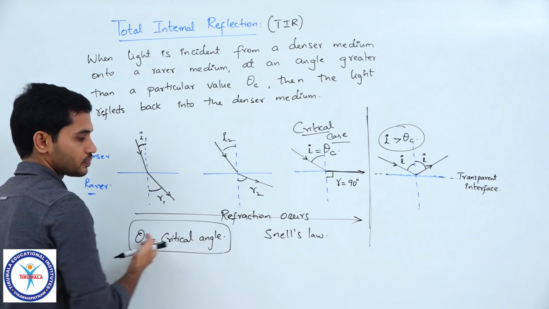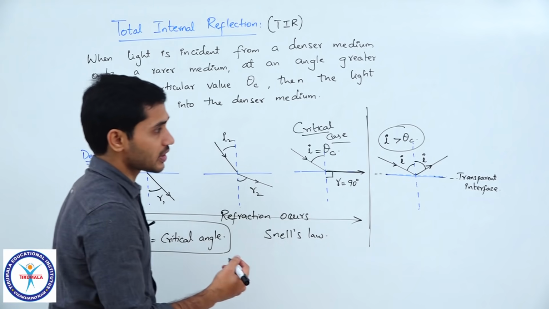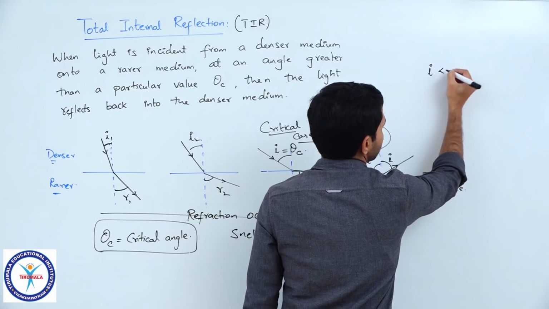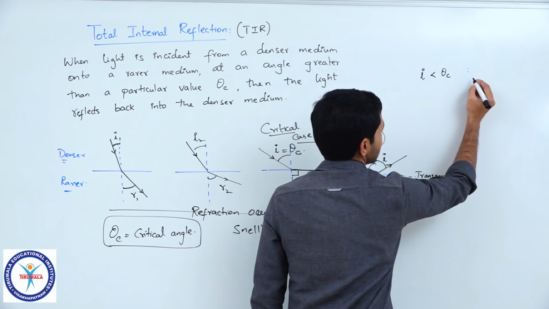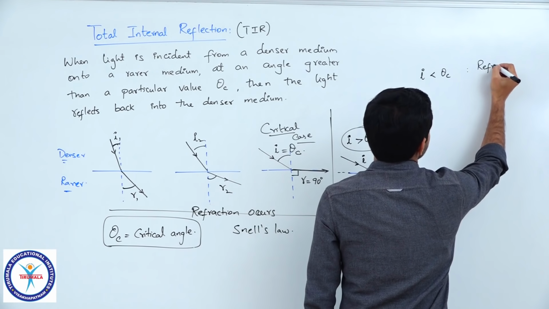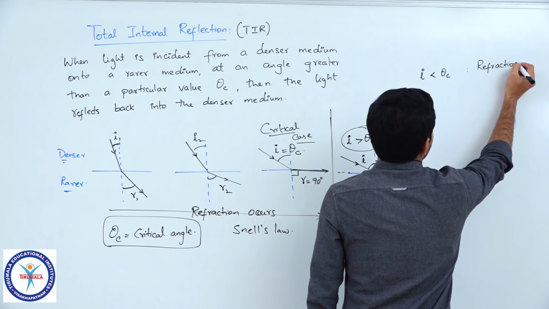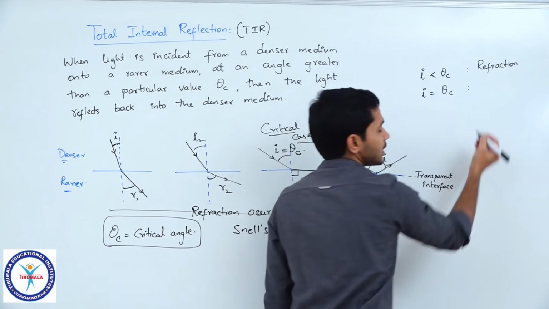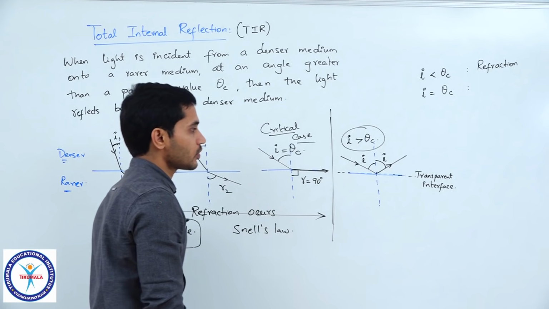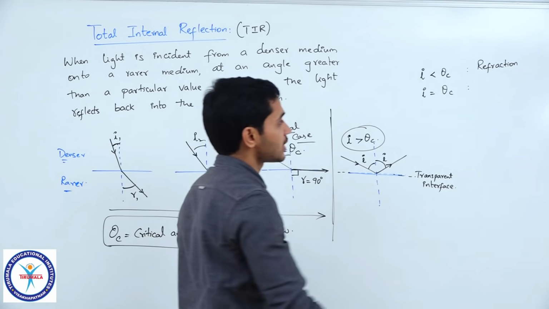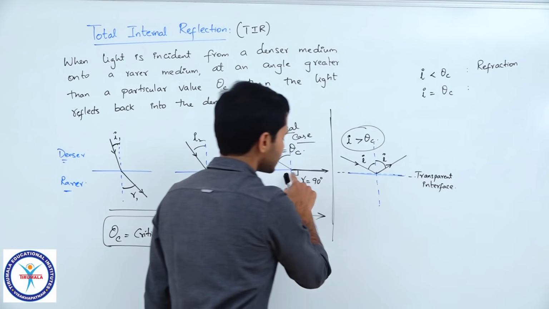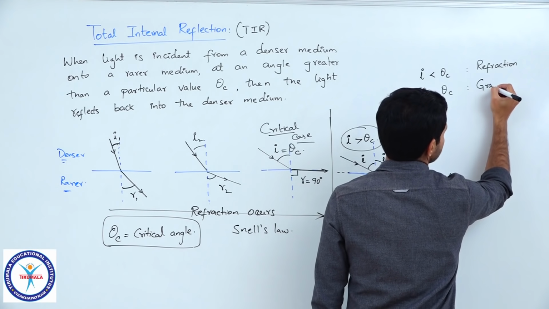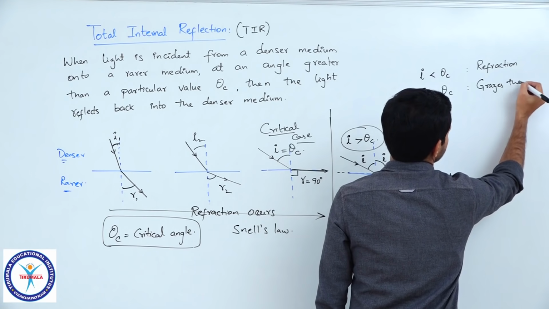Understand? So, for I less than theta c, I will write it over here. To summarize, for I less than theta c, we can say that refraction occurs. For I equal to theta c, what happens? At I equal to theta c, we can say that the light ray will be grazing the interface in this particular manner, right. So, this is where it grazes the interface.